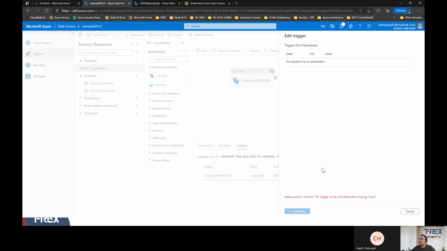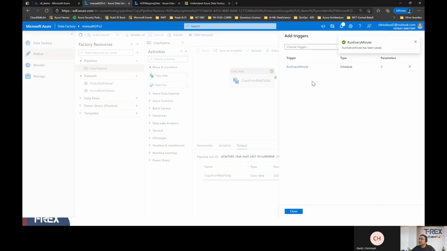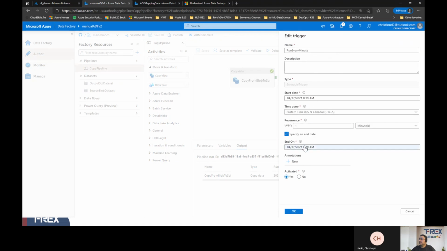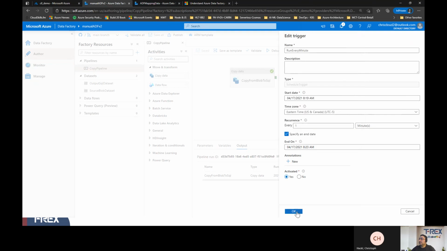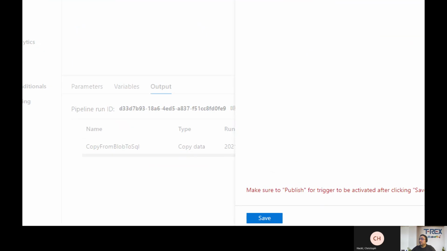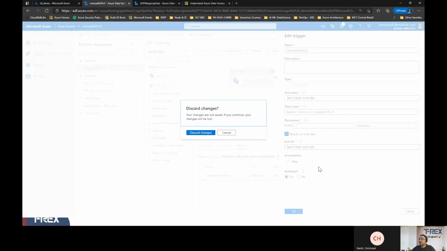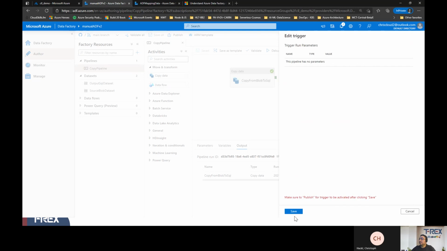Let's save it, but in order to have this a little bit better, let me extend that time. The end time is very close. Let's make it 8:22 here, so it can run a couple of times. 23 also works fine. But we need to make sure that we publish it. Without publish, it's just not going to run. So it's 8:19. All right, and publish our pipeline.